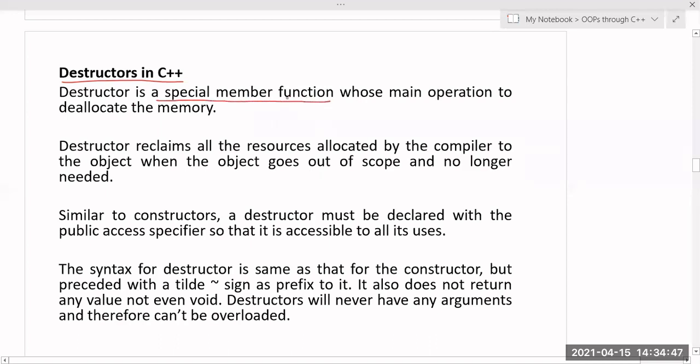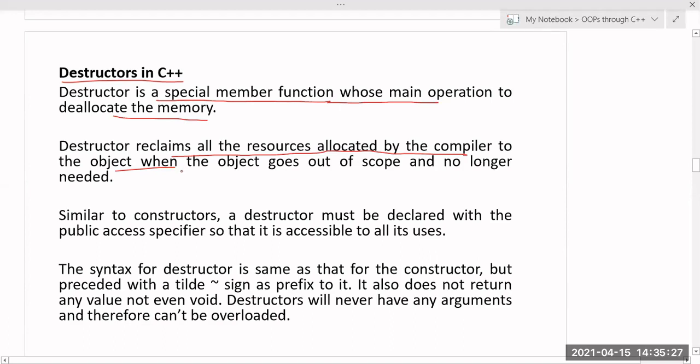A destructor is exactly opposite to the constructor, in which the destructor is a special member function whose main operation is to deallocate memory. Whatever memory or data is initialized by the constructors, that memory will be deallocated by using the destructor. So the destructor reclaims all the resources allocated by the compiler to an object. So generally, what are the resources that will be allocated for the object? Memory will be allocated. So memory is one resource, and